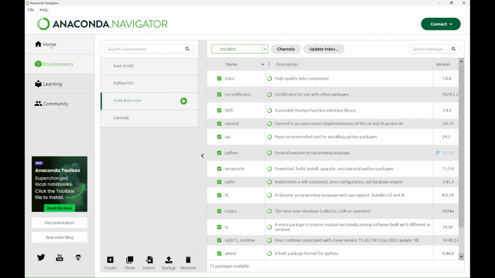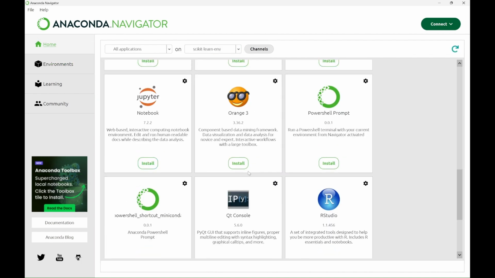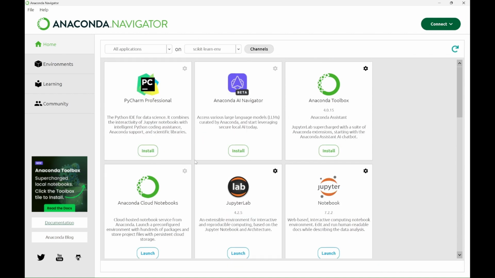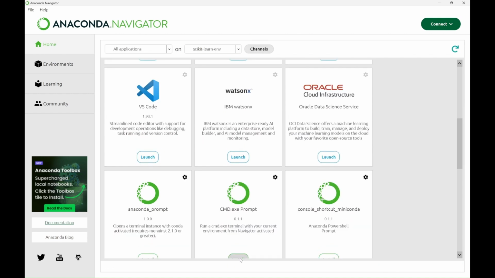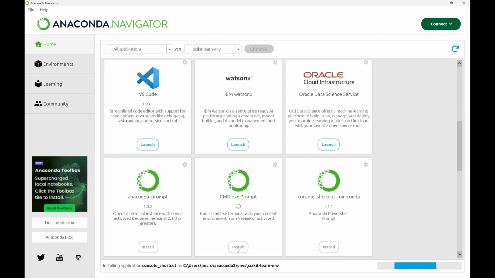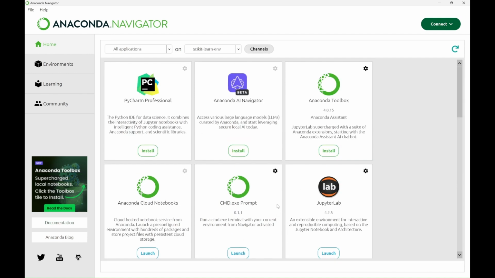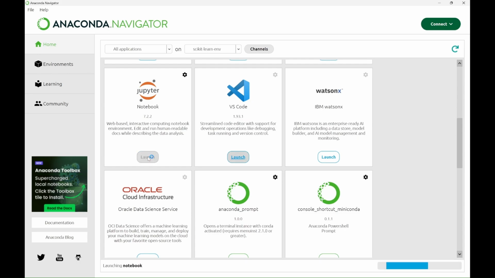Now we can install Jupyter Notebook, which is the platform we'll be using to work on our projects. Once again, we wait for a moment and go further. Now we can install CMD.exe prompt. We will use it later to install some libraries. When we have those two installed, we can launch our Jupyter Notebook.